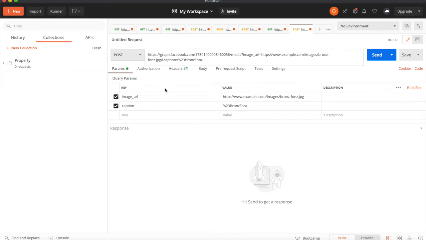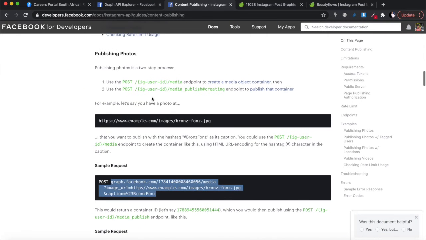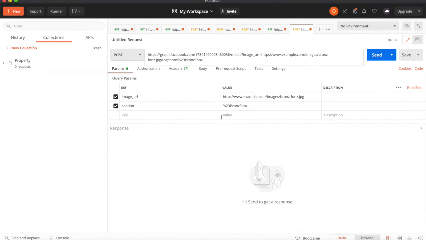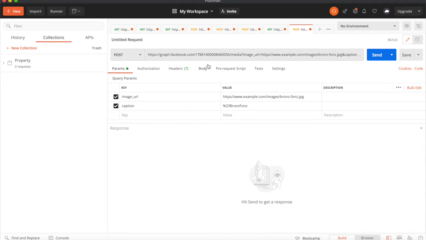And then you'll see at the top there, this is that Instagram user page number, the IG user ID, all right? It's the one that we got when we did the call the first time. So you just copy that and paste it in here.